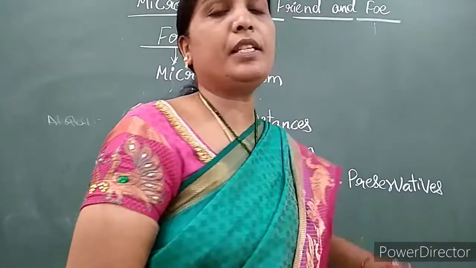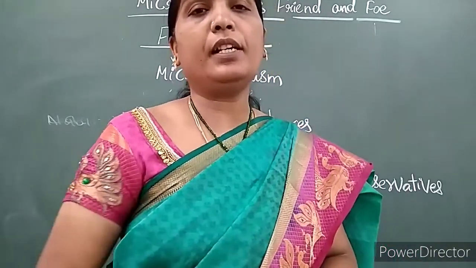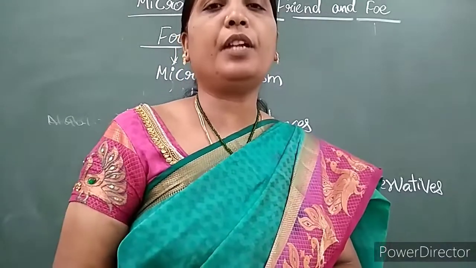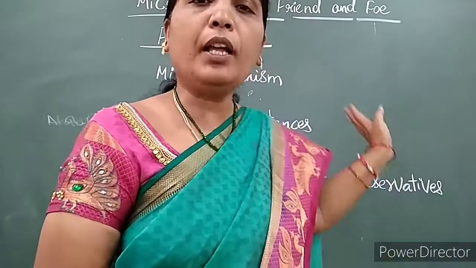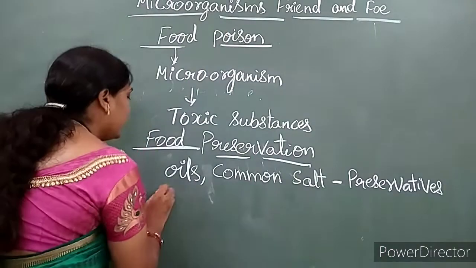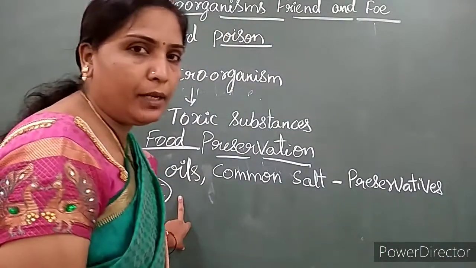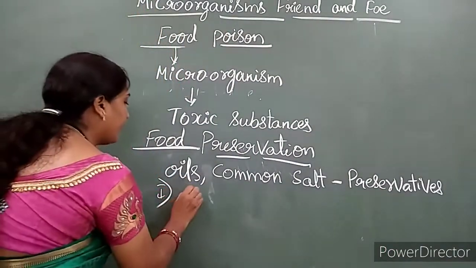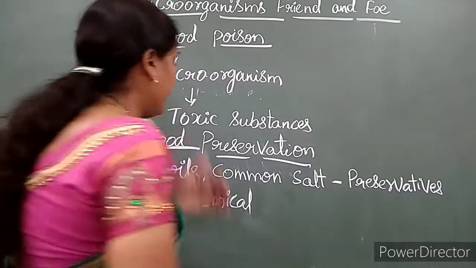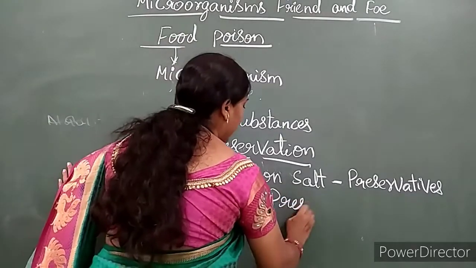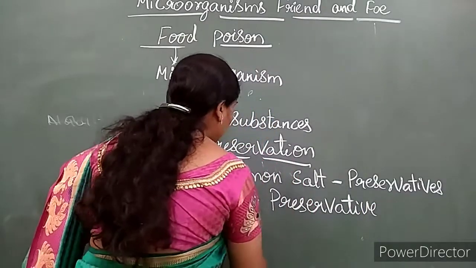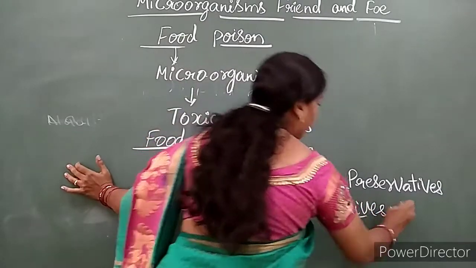And now here we are seeing our food items. Generally in our day-to-day life, what food items we are using, how to preserve those food items we are learning now. So what are the different preservative methods we'll see. The first one is chemical preservation. Chemical methods of preservation. What we are using as chemical preservatives we'll see now.